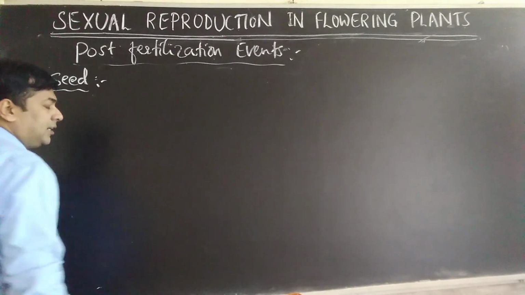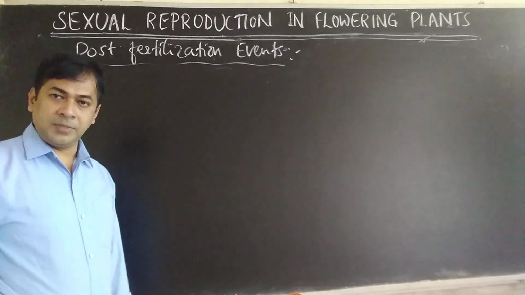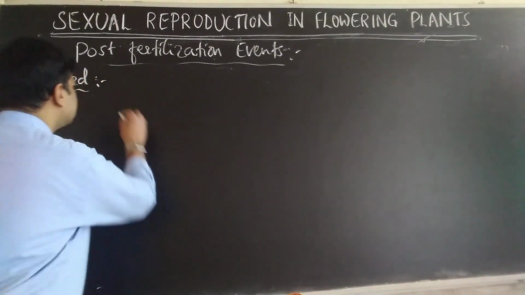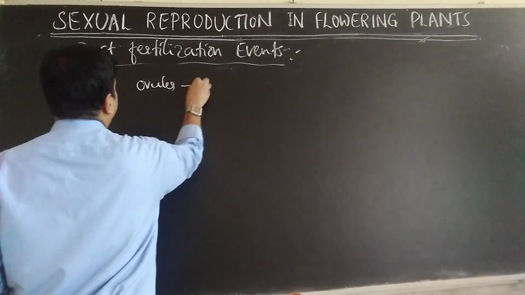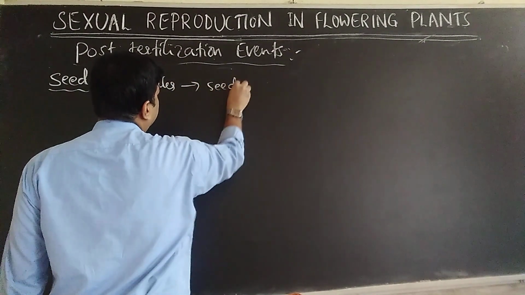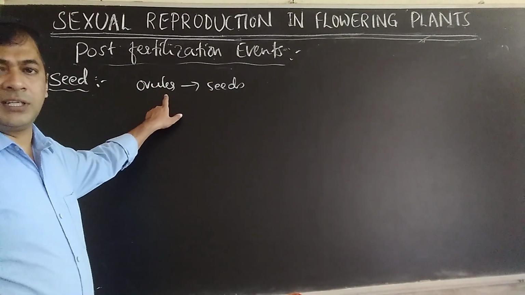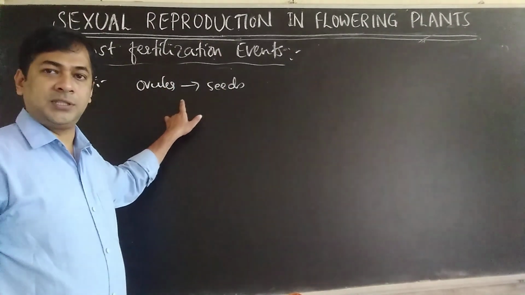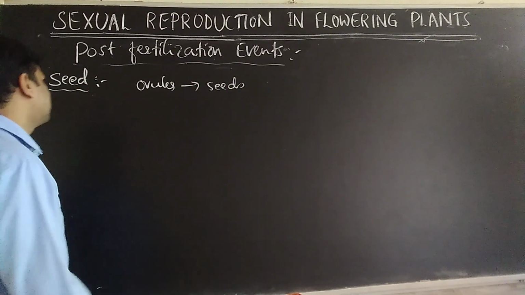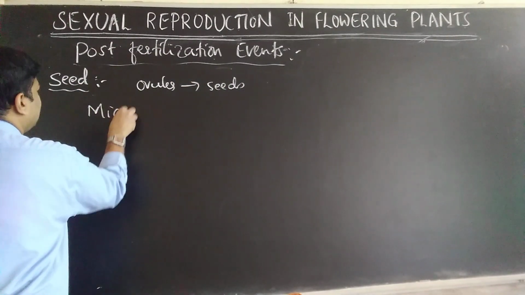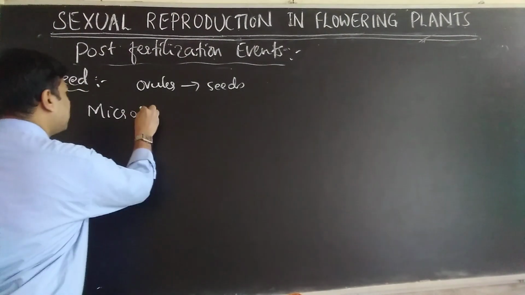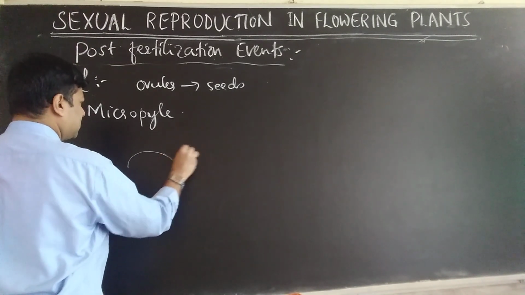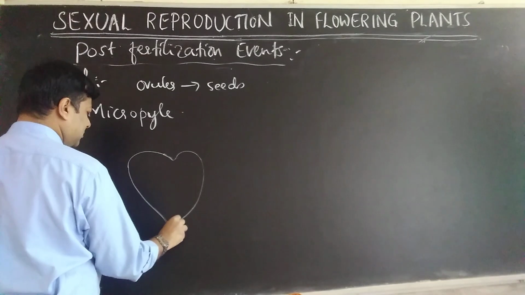Next, in last class, I already told you that after formation of seed, some parts of the ovule are still left because you know ovule becomes seeds. You know that ovules finally become seeds. So some parts of the ovule will be there even after formation of seed. For example, micropyle is there already. I told you last class. Micropyle is there. If you remember, the structure of seed there. I told you last class.